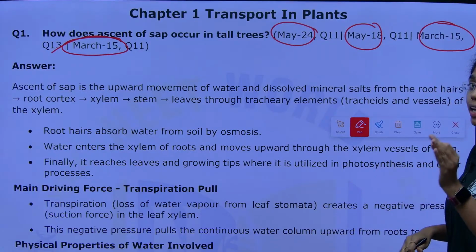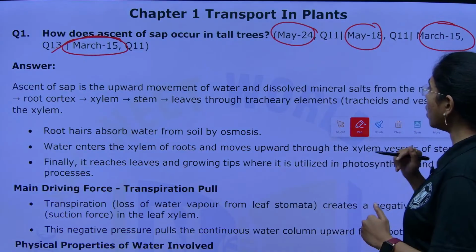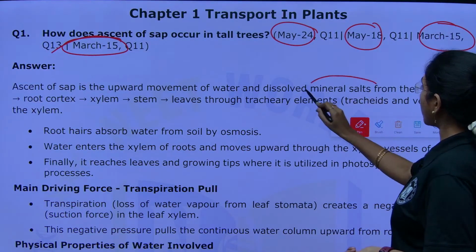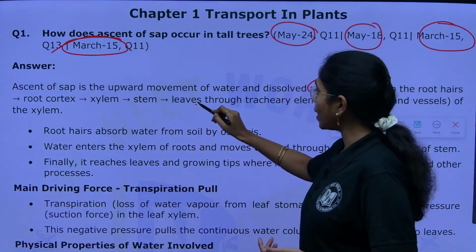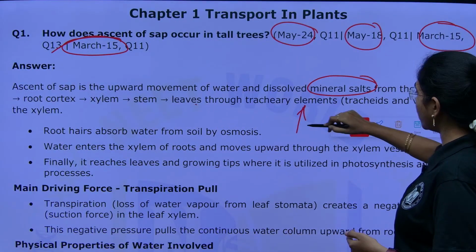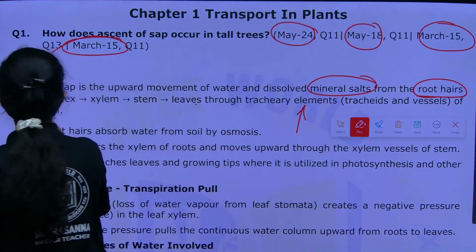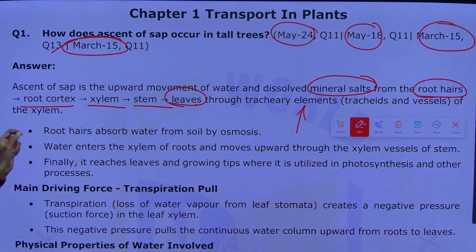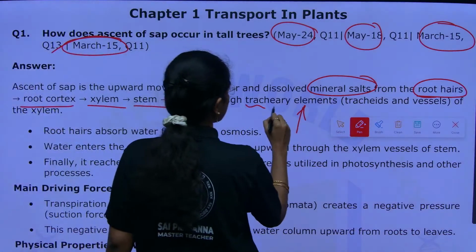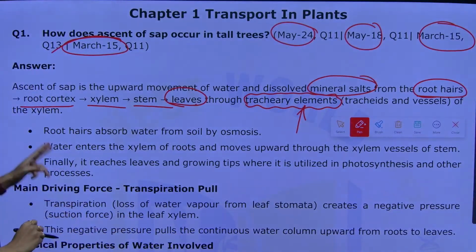First, you have to explain what is ascent of sap. Ascent of sap is upward movement of water and dissolved mineral salts from root hairs to root cortex, xylem, stem and then leaves. This is the upward movement that is being transmitted, that is from root hairs to root cortex, xylem, stem and lastly the leaves. This will be done through tracheary elements, that is tracheids and vessels of the xylem tissue. This is the ascent of sap.